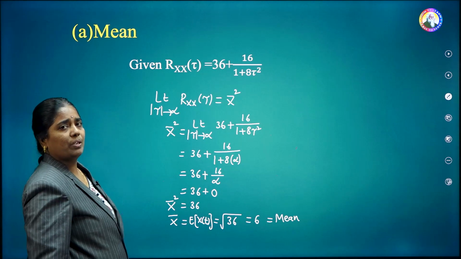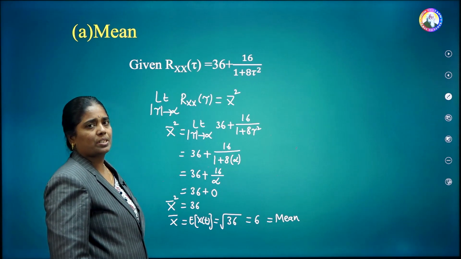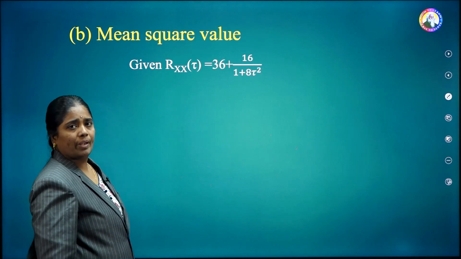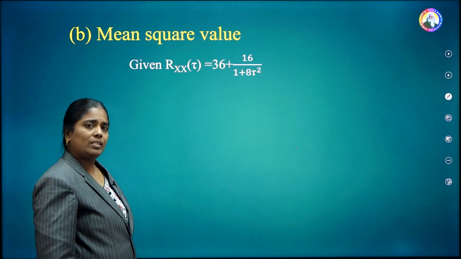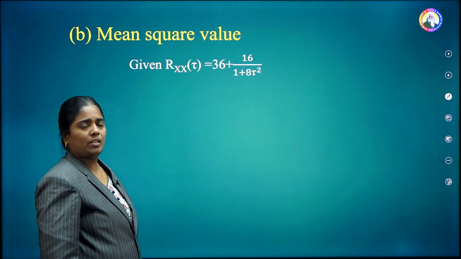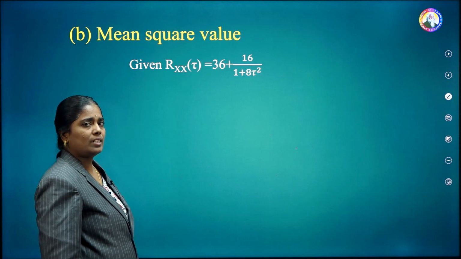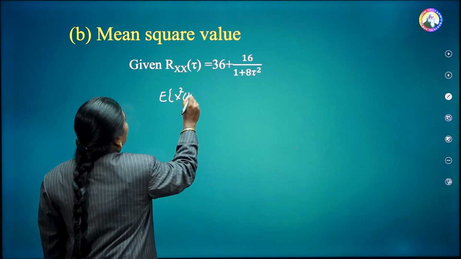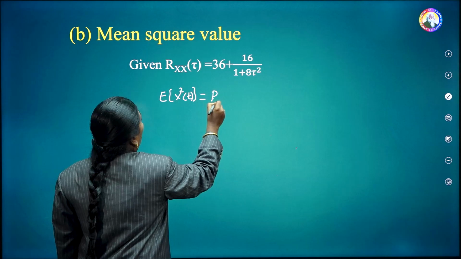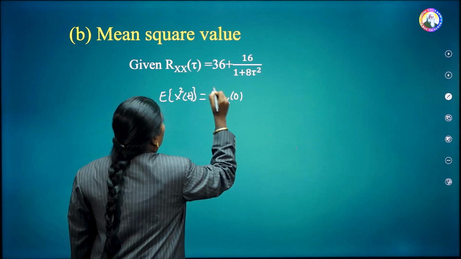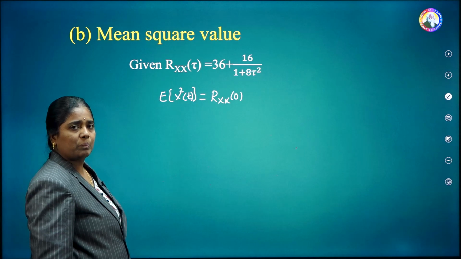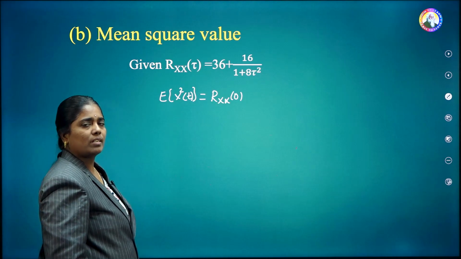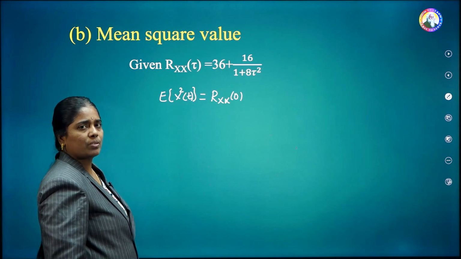This is the way to calculate the mean value by using the properties of autocorrelation function. Coming to the next one, the mean square value. To calculate the mean square value, use one more property of autocorrelation function, that is E of x square of t is equal to R xx of 0. This property gives the power of a random process, or the mean square value, which is equal to simply the autocorrelation function at the origin. Simply put tau is equal to 0.